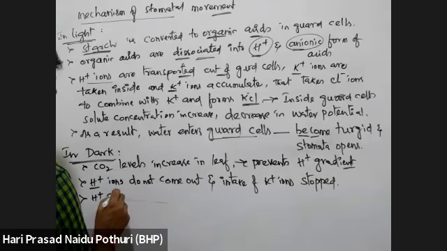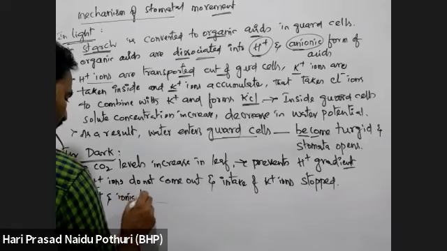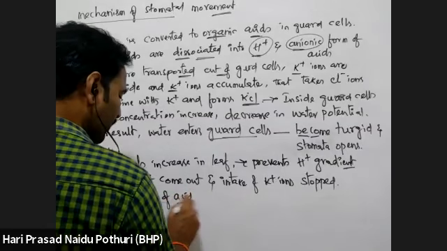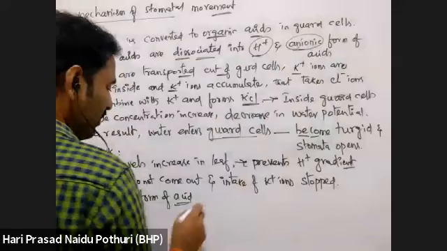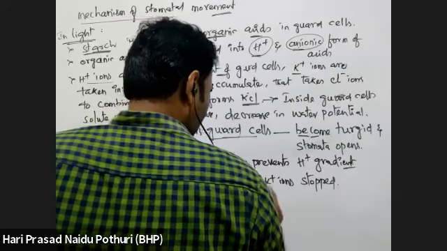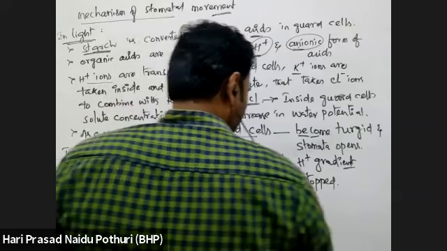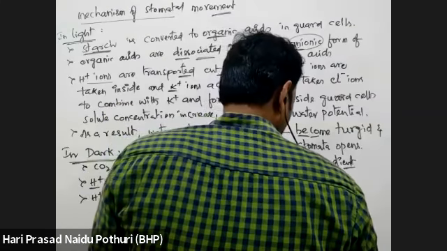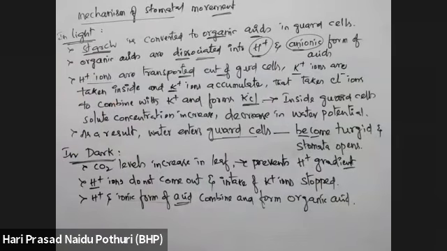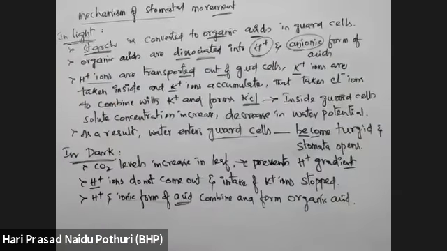H plus ions and the anionic form of acid combine and form organic acid back. Organic acid is regenerated.